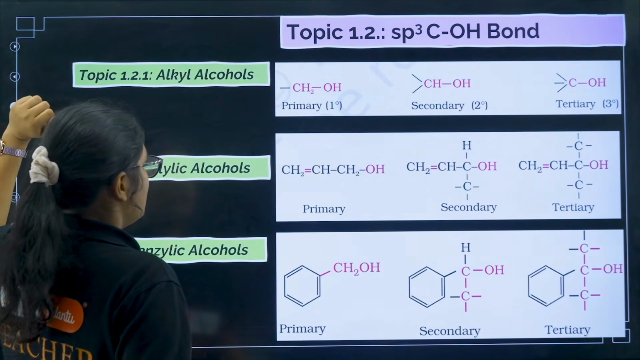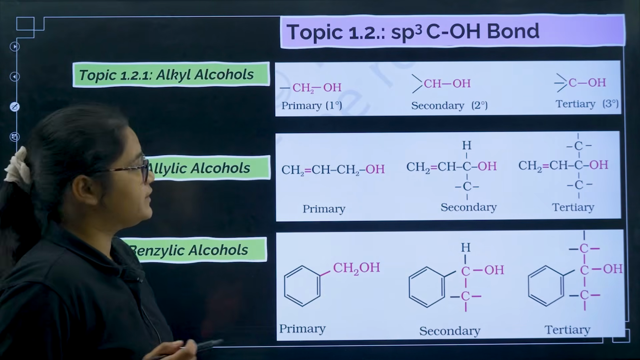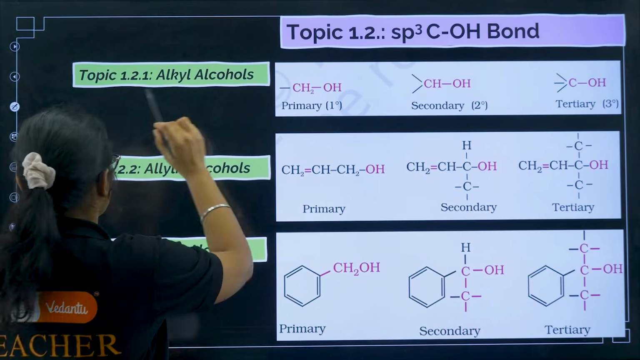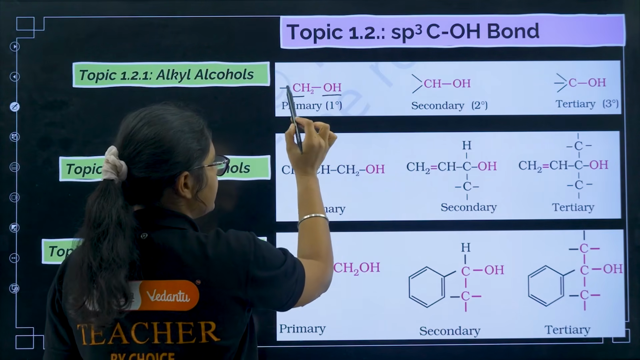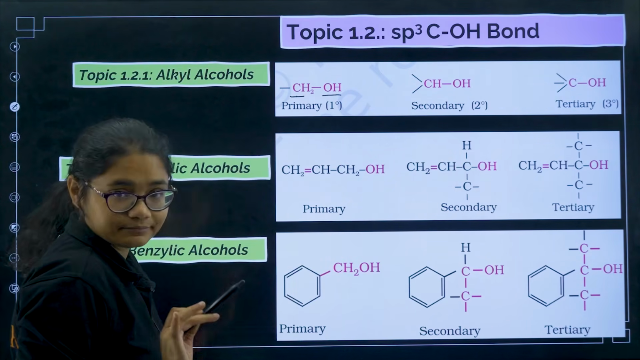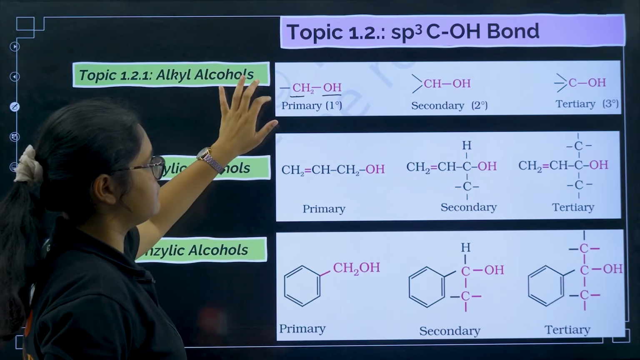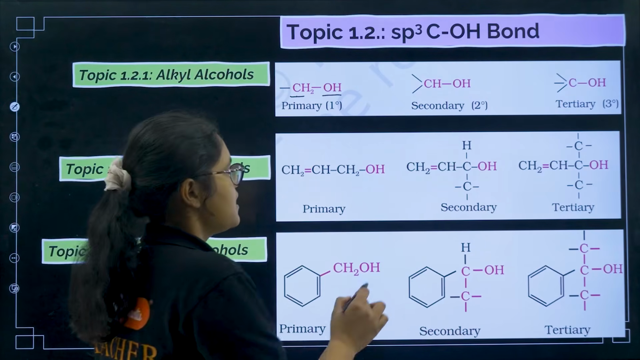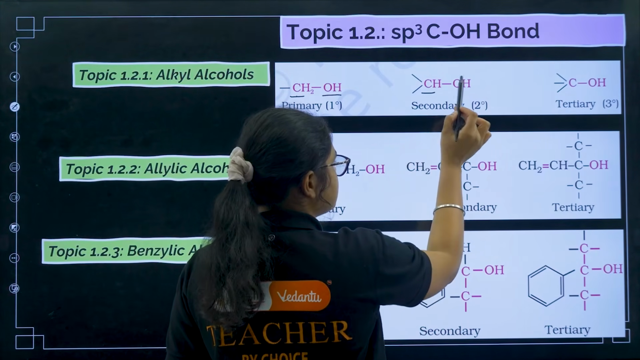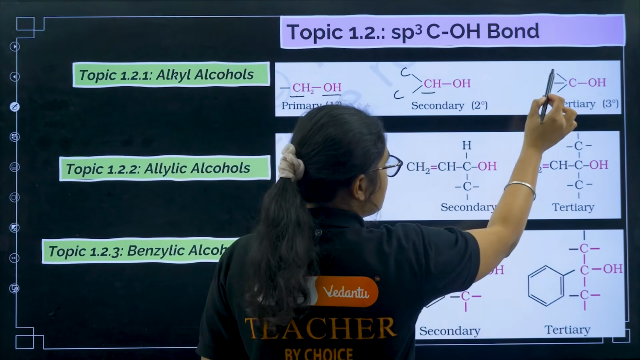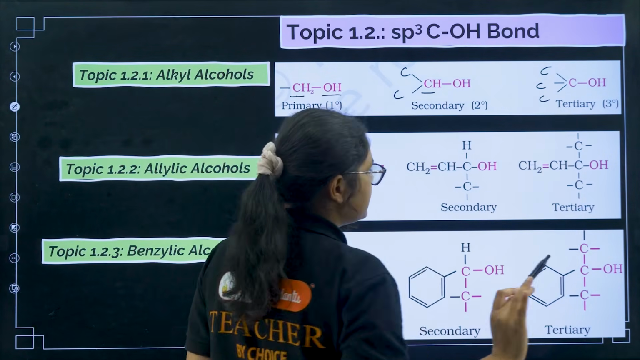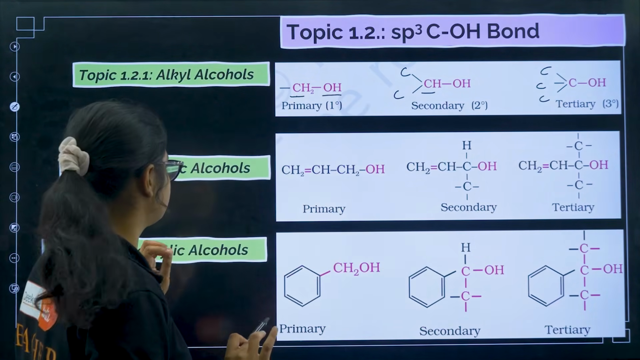Next, coming to the sp3 carbon. This carbon is having the OH group, so it is an sp3 carbon. Now this carbon is attached to only one other carbon, so it is primary. This sp3 carbon which has the OH group is attached to 2 other carbons, so it is secondary. This one is attached to 3 other carbons, so it is tertiary. That is the first thing.